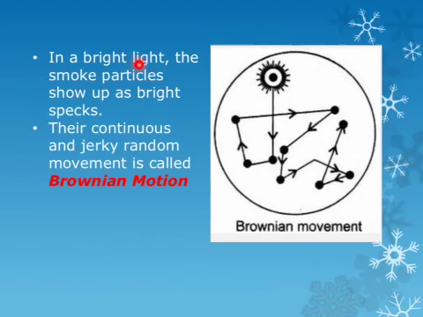In a bright light, the smoke particles show up as bright specks. Their continuous and jerky random movement is called Brownian motion or Brownian movement, like this one here. Here's a smoke particle, and it follows this zigzagging path, which is very similar to the one for the pollen grain.